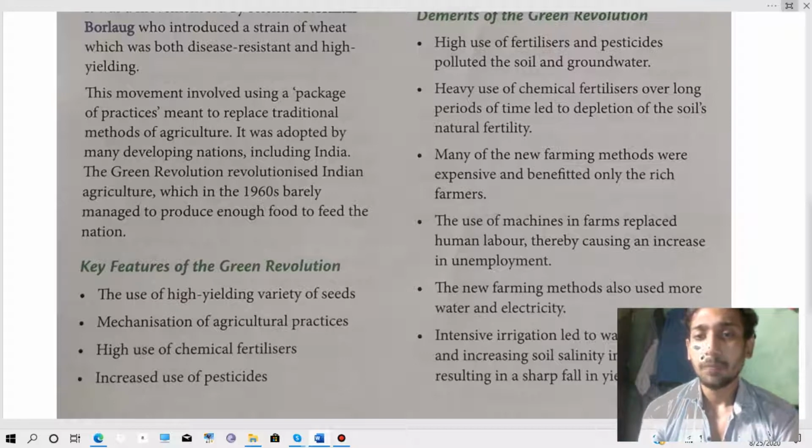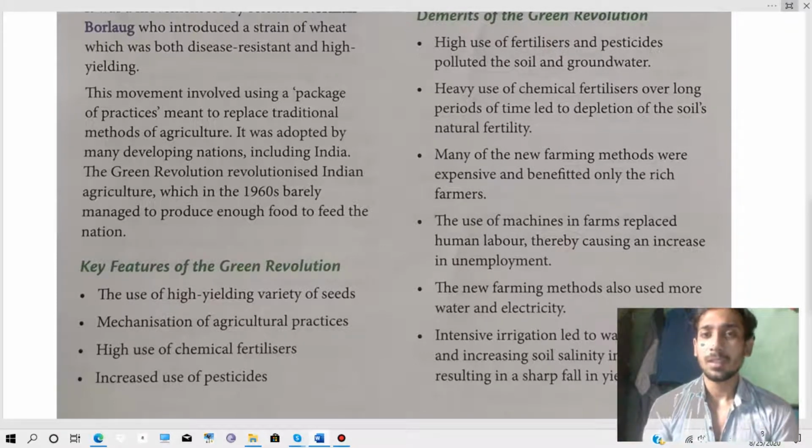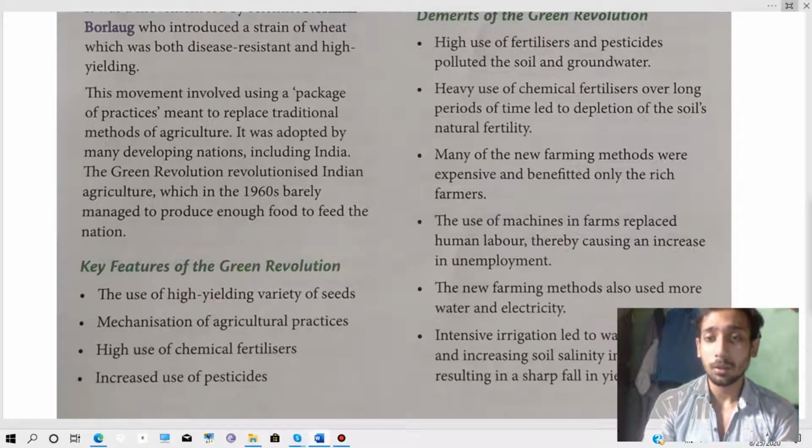As we can see, there is a farm or land where 100 people are working, and after that some machines arrive. Then we will decrease the number of laborers, so it will increase unemployment in that area. This is a disadvantage of the green revolution.